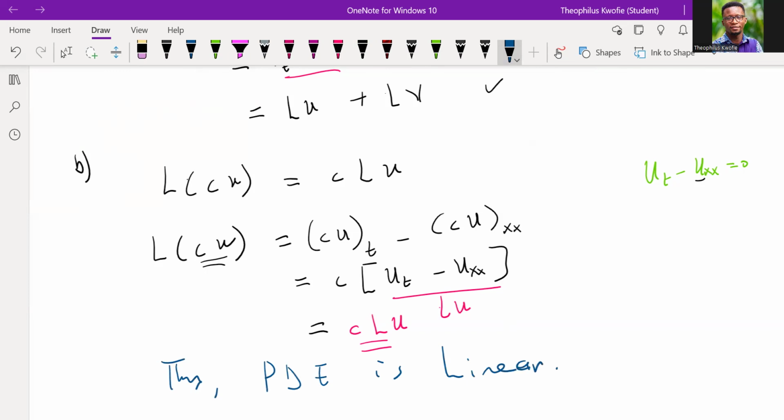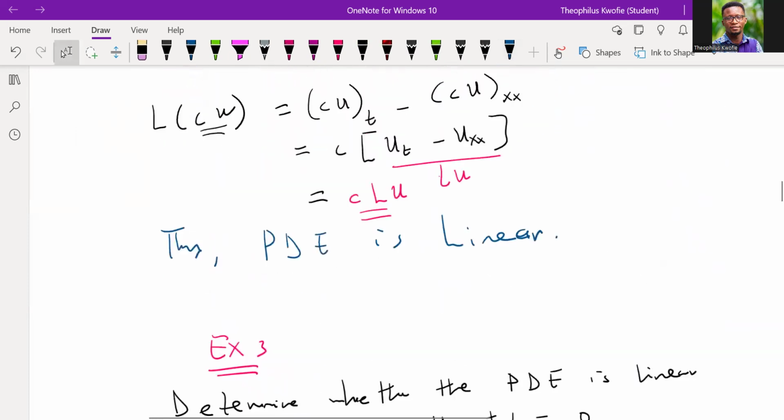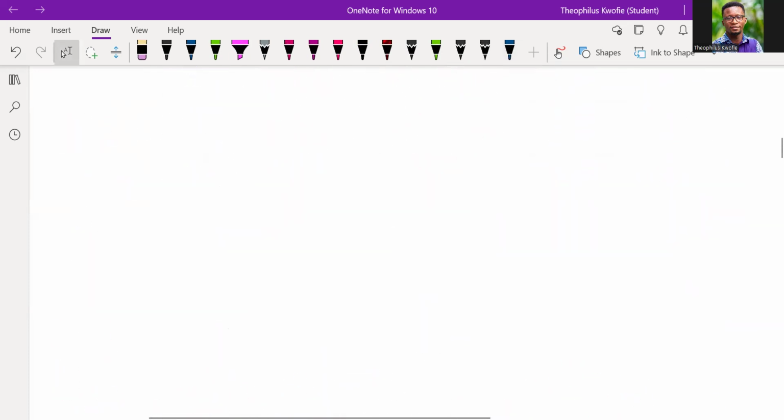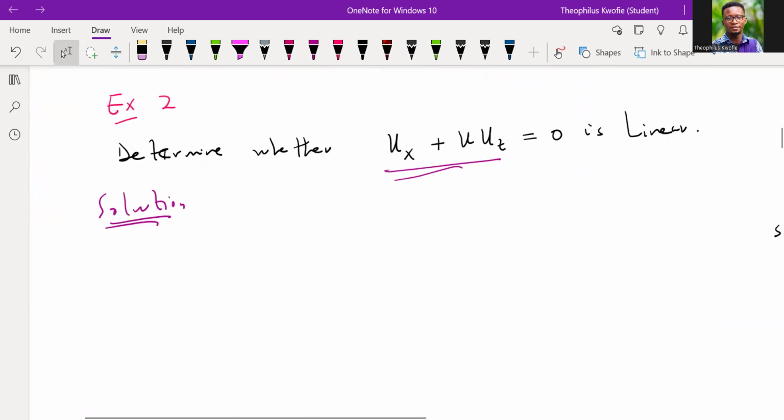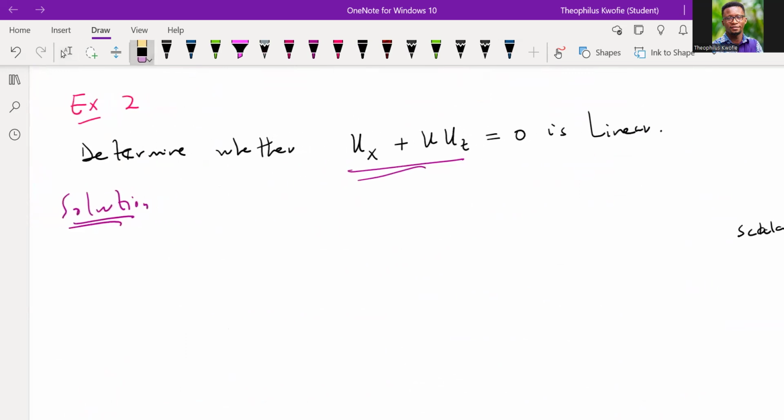So let's take note of that. Now let's look at one more example, then we see how best we can handle that. Is it always the case that every PDE is linear? Let's look at this example. Let's see whether this example would maybe say that not every PDE is indeed linear. Maybe this particular example would counter it. So let's see how it goes.